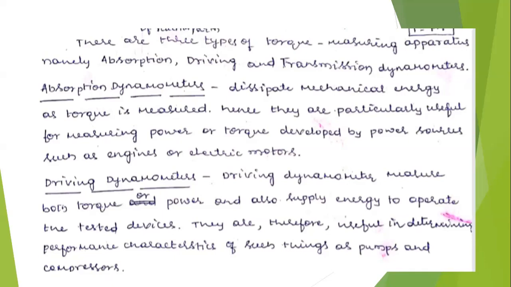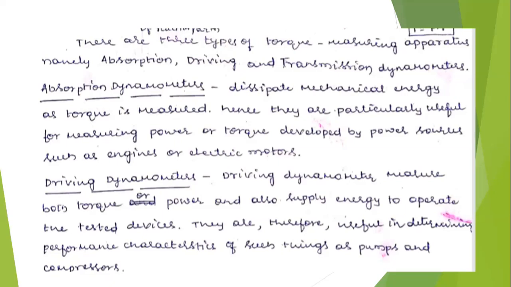Next come to the point, driving dynamometer. Here they couple with the motor, with the electrical loading system or other loading method. In a driving dynamometer, usually the engine is coupled with the alternator, and the engine starts to produce torque.